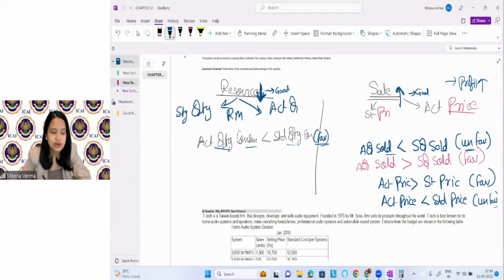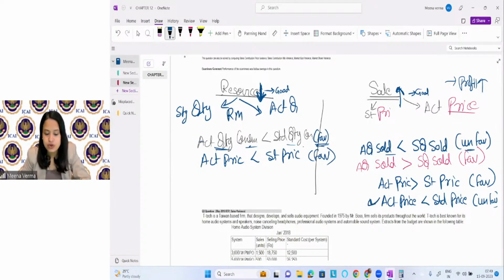So you can see actual quantity consumed should be less than the standard quantity, then it is a favorable variance. Similarly, if the actual price of raw material which you are purchasing is less than the standard price, it is good. It is favorable. Opposite, you can see here: if the actual sale price is less than the standard sale price, it is not good, right?